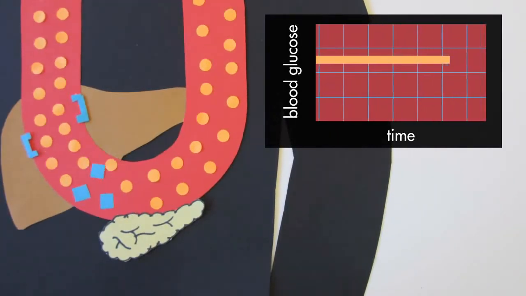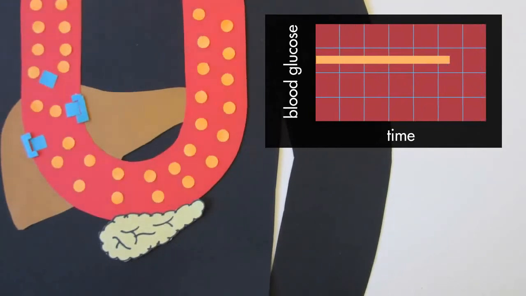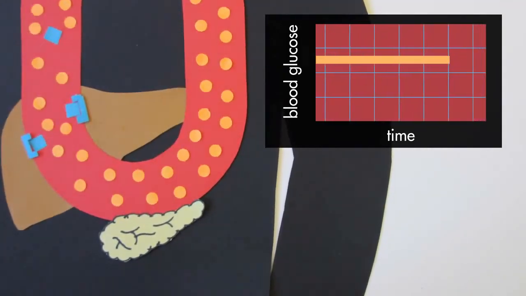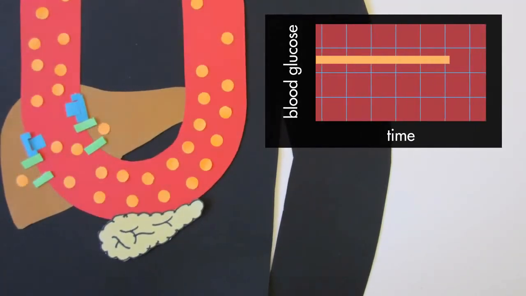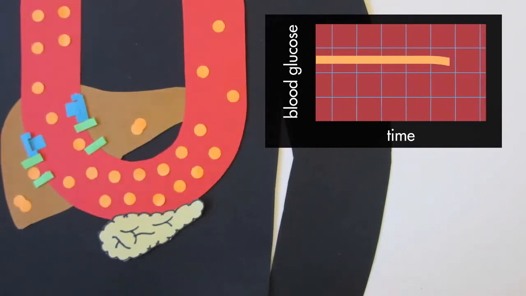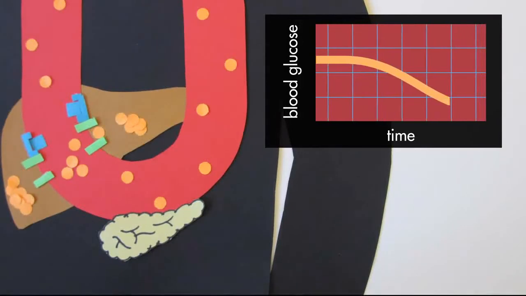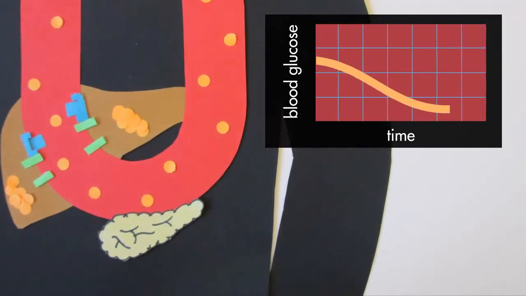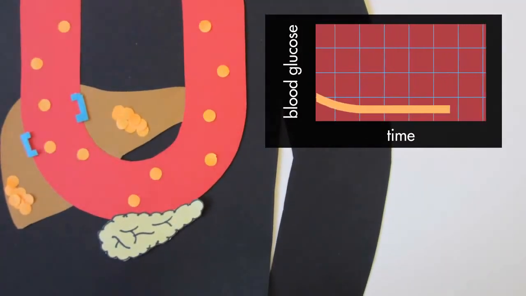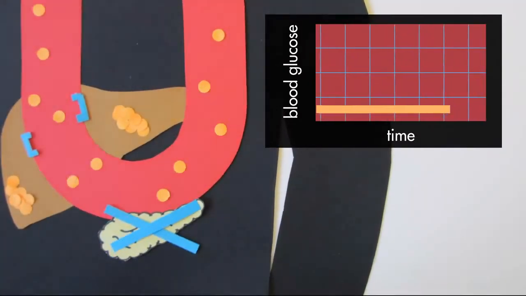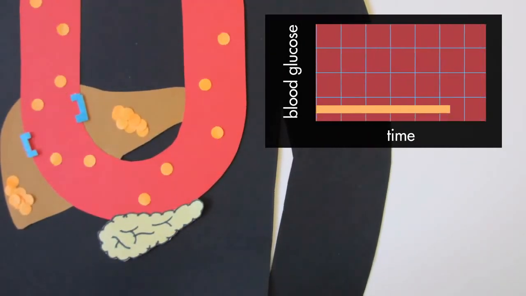Insulin travels through the blood and binds to receptors in muscles, fat tissue, and as shown here, the liver. Upon binding to receptors, insulin causes an increase in glucose transporters, allowing excess glucose to be taken from the blood and stored in the liver for future use. This uptake of glucose by the liver and other organs for storage restores blood glucose levels to a balanced state. Homeostasis has been achieved. Because blood glucose levels have reached homeostasis, the pancreas will stop secreting insulin.